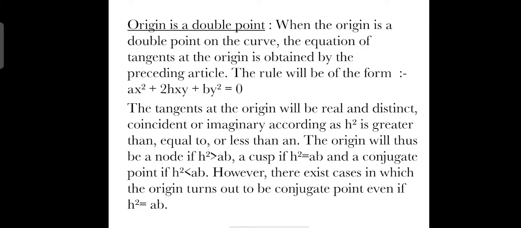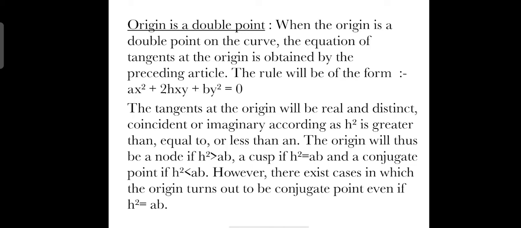When it is a double point on the curve, the equation of the tangent at the origin is obtained by the preceding article, which is given by the form ax² + 2hxy + by² = 0. The tangents at the origin will be real and distinct, coincident, or imaginary according to the value of h². If h² is greater than, equal to, or less than ab, then only we can decide whether it is real and distinct, or coincident.